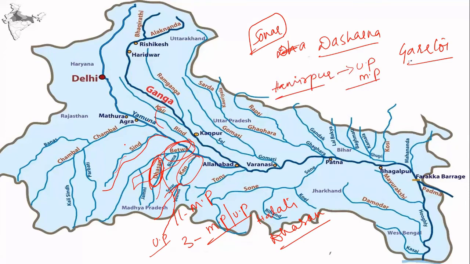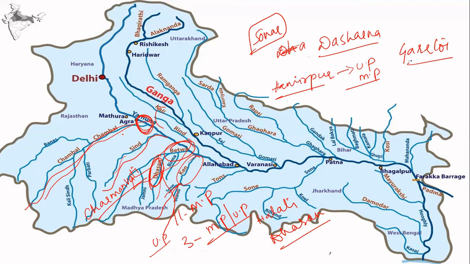Now let's talk about the final one, which is the biggest one of the Yamuna, which is Chambal. This Chambal River was actually called Charmanvati in the ancient times. It is the largest of the rivers flowing through Rajasthan state. So it goes through Rajasthan, and of course, it also lies in the states of Madhya Pradesh and Uttar Pradesh. This Chambal River is the biggest tributary of the Yamuna, which rises in the Vindhyan range, in Indore district of Madhya Pradesh.